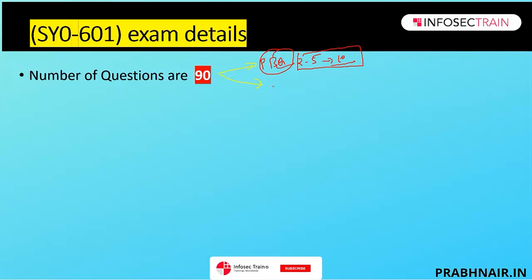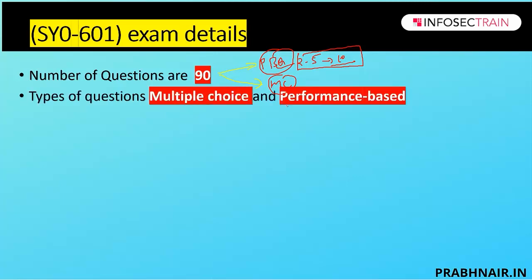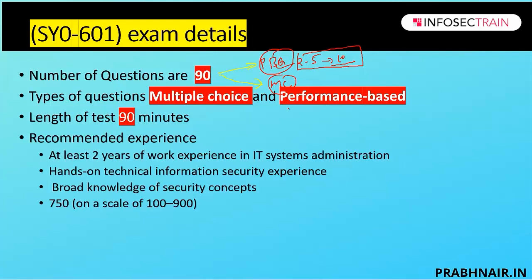And the second is multiple choice, where they give you a question and you have 4 options to answer. So the number of questions is 90, multiple choice and performance based, as we discussed. The length of the test is 90 minutes. Time will not be the enemy if you spend it wisely. That is my suggestion. Time will not be the enemy.